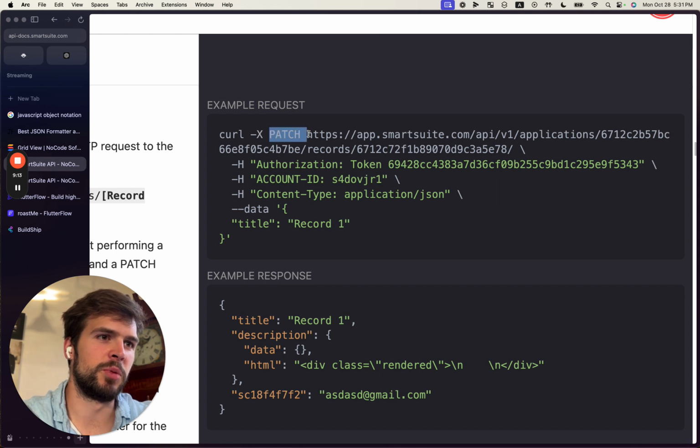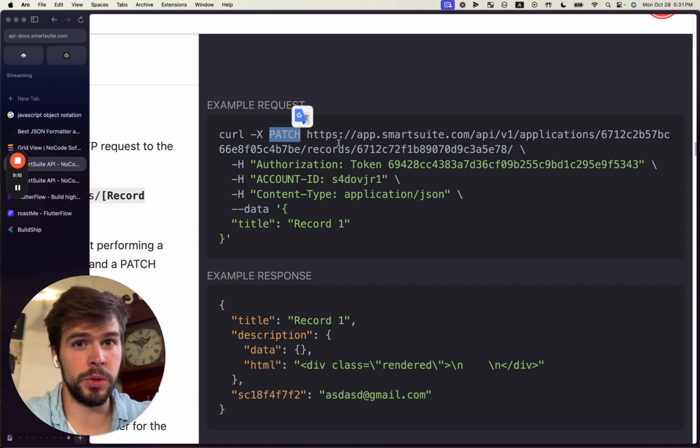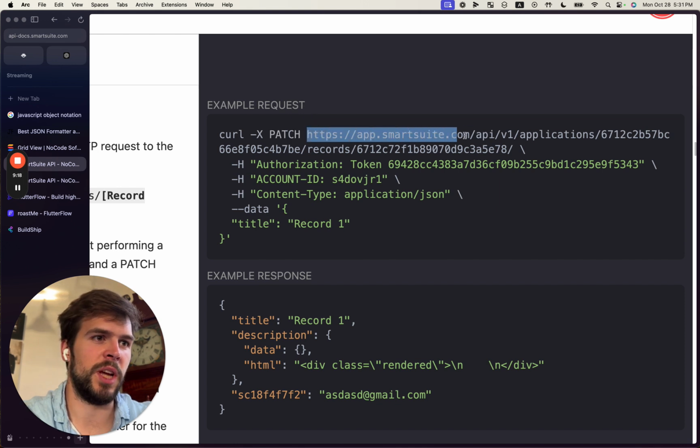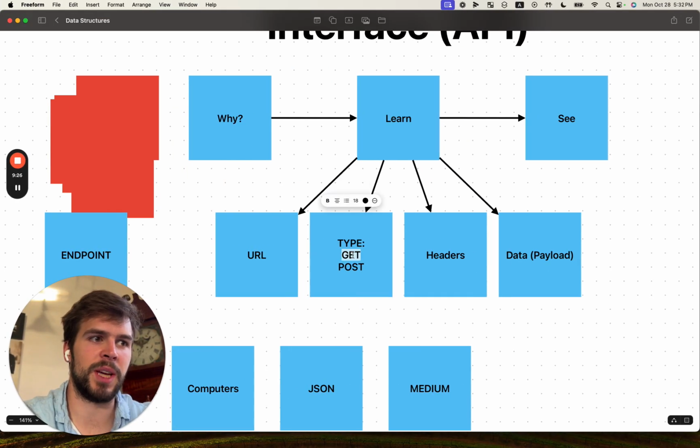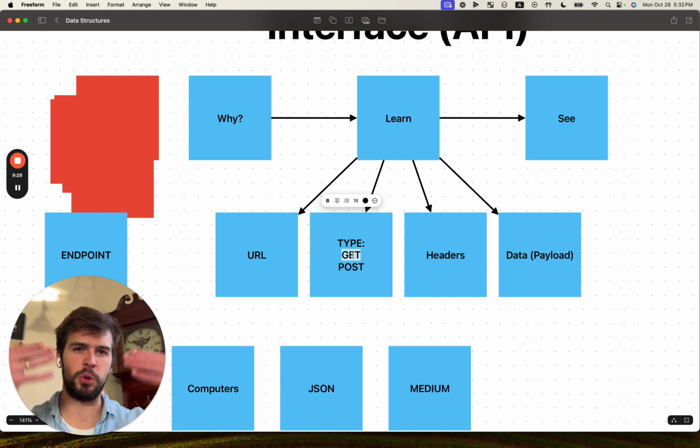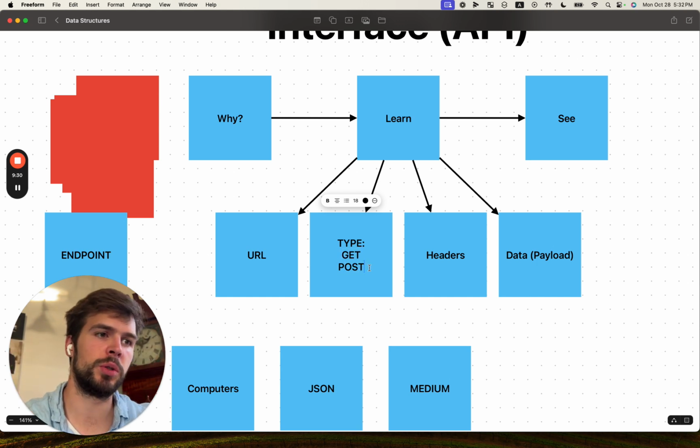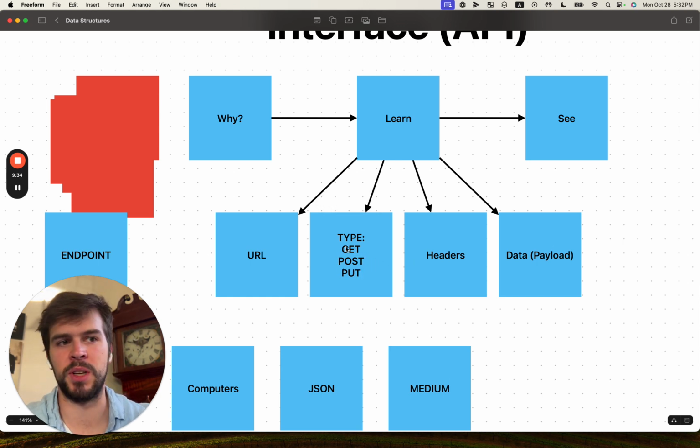So there's multiple, they'll call them protocols, in your API request that essentially determine what the API request can do inside the database. So a GET request, for example, cannot make any changes in the database. It's purely read. A POST or a PUT can modify information inside the database.